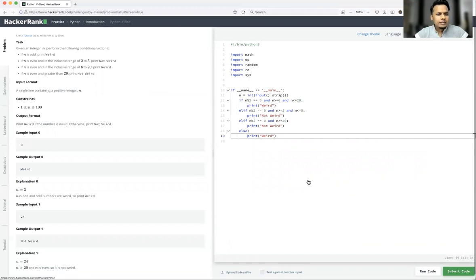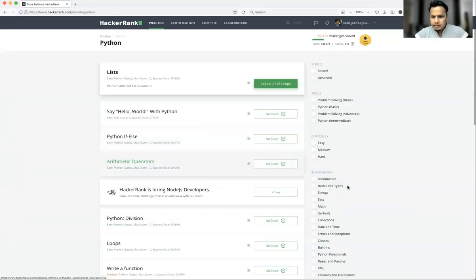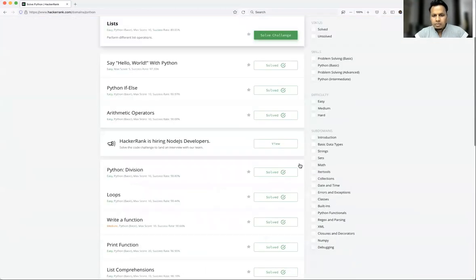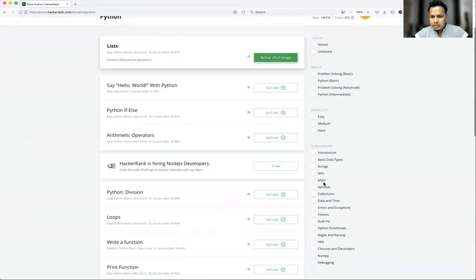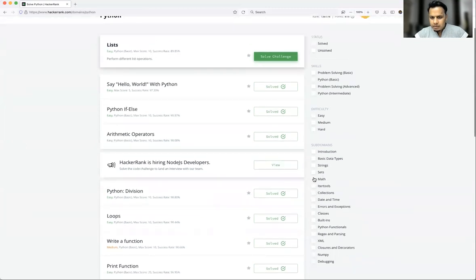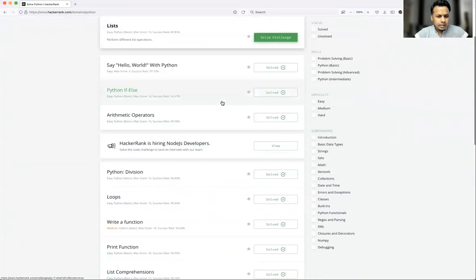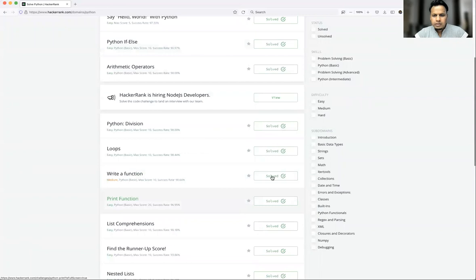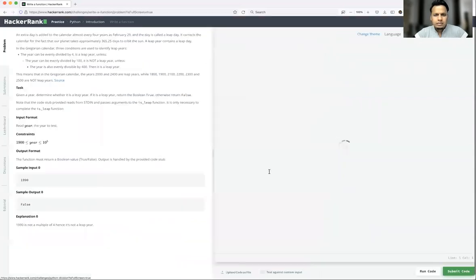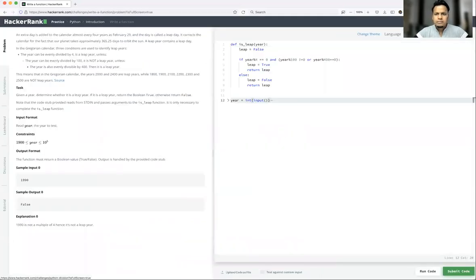So I'll go to Python. Let's talk about some functions, because in an interview the questions will not be very simple, they will be a little complex, but if you understand all the concepts, then it will be easy to solve. Where is the function? Python functions. Okay, maybe I'll take this one to write a function. Let's take one I have solved. I'll just remove the code and show you how it works.